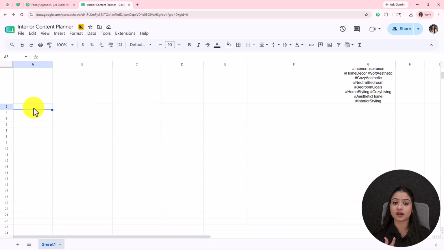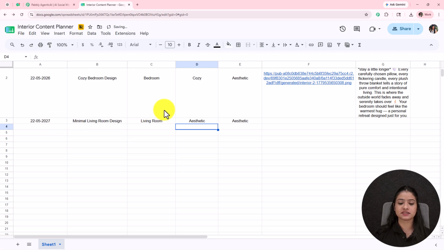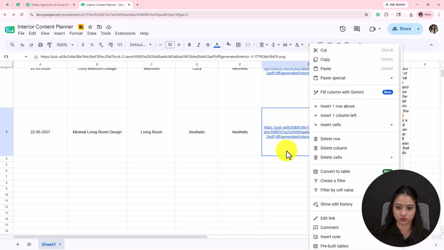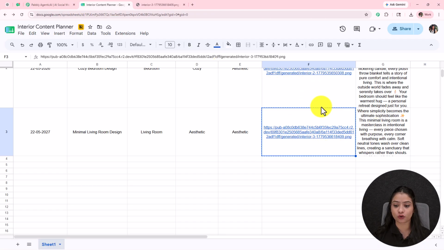Whenever I add a new post idea in this Google Sheet, as soon as I have added this row, automatically the image for this idea and the post caption for this idea will be generated according to the details I have mentioned. And here you can see we have the image and the caption. Let me open this image in a new tab. This is the beautiful living room design. It is generated according to the requirements that I have submitted, and here we got the caption to be posted along with this image as well.